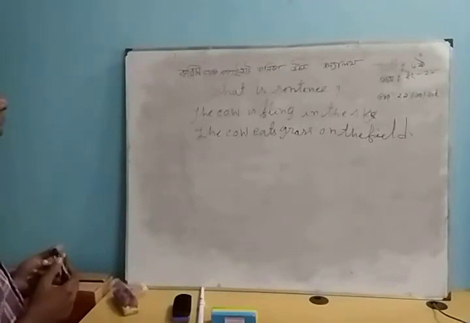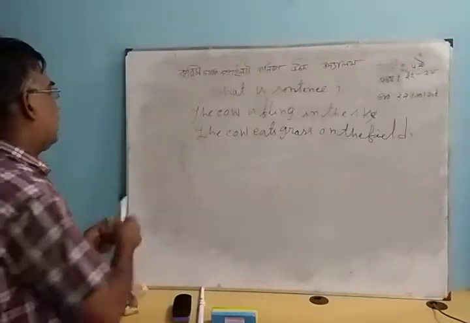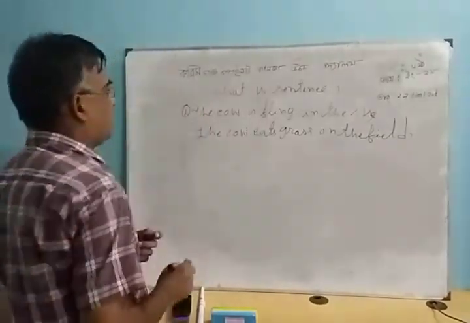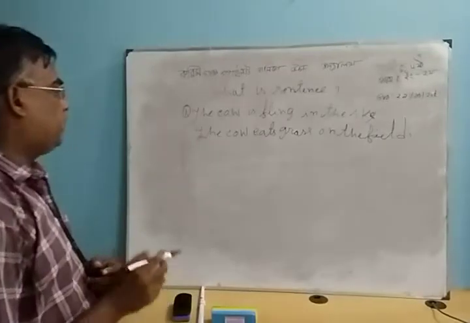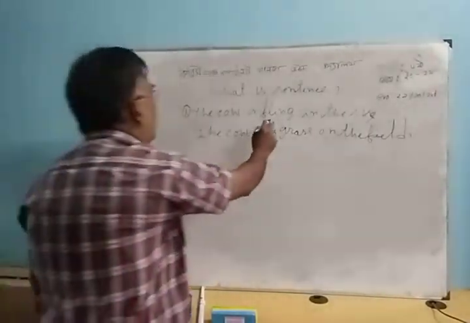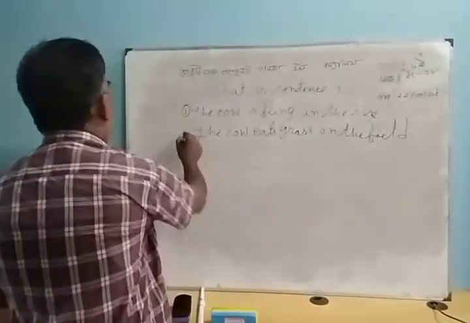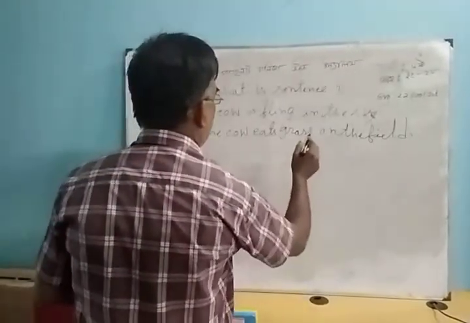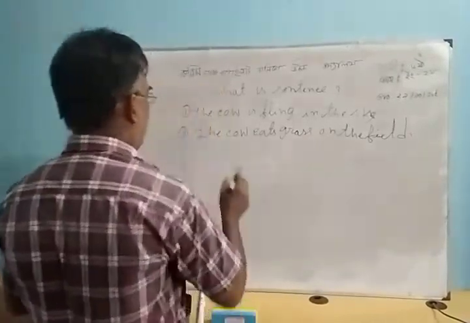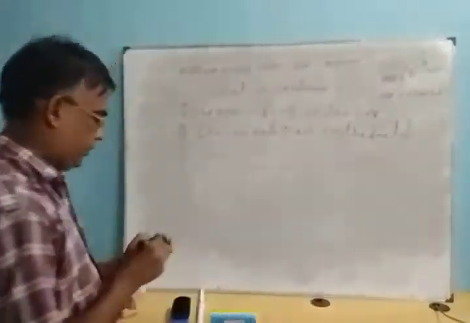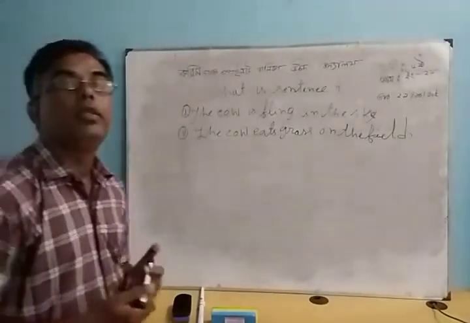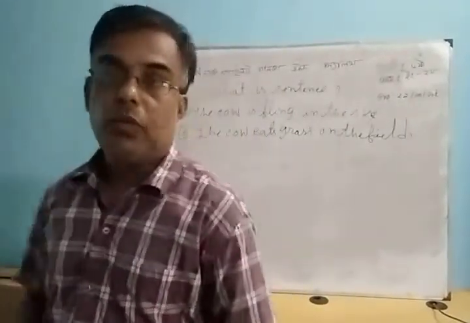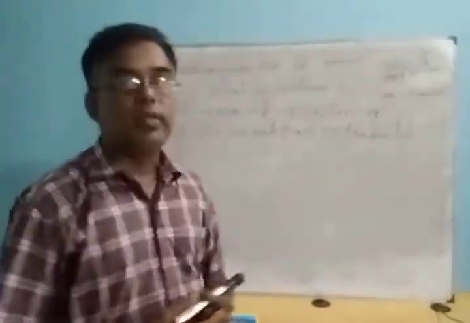A sentence that is not complete is a group of words put together but without complete meaning. This sentence is a group of words put together with complete meaning, so it is a complete and correct sentence. We know that a group of words put together with complete meaning is a sentence.